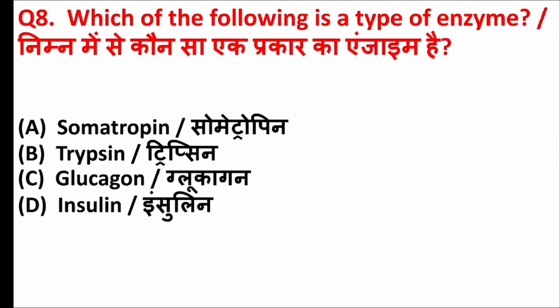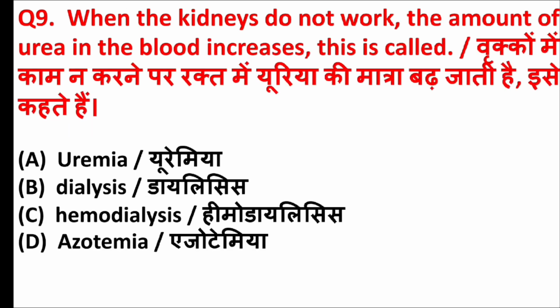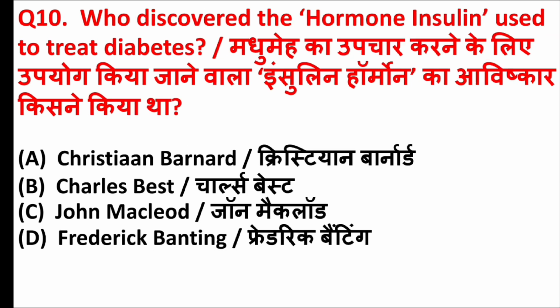Which of the following is a type of enzyme? Answer is option B, trypsin. When the kidneys do not work, the amount of urea in the blood increases. This is called. Answer is option A, uremia. Who discovered the hormone insulin used to treat diabetes? Answer is option D, Frederick Banting.